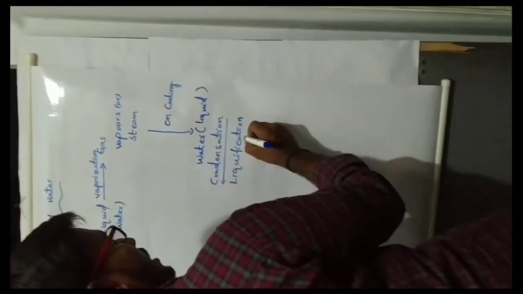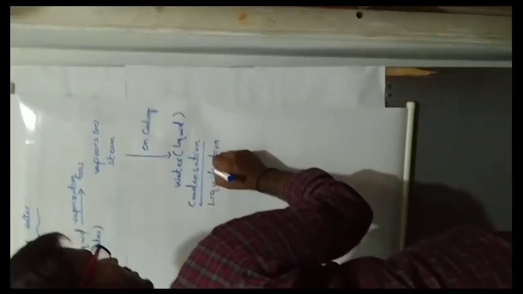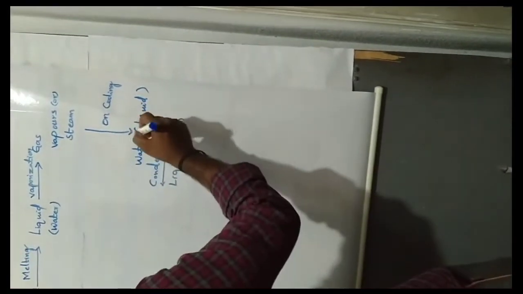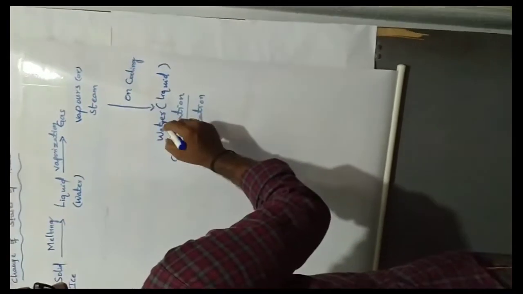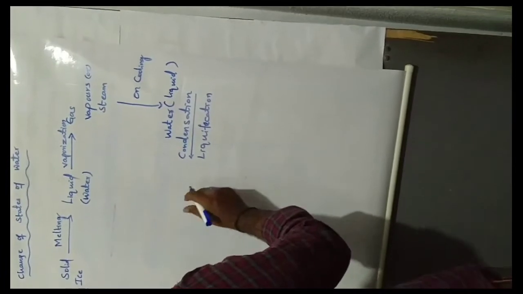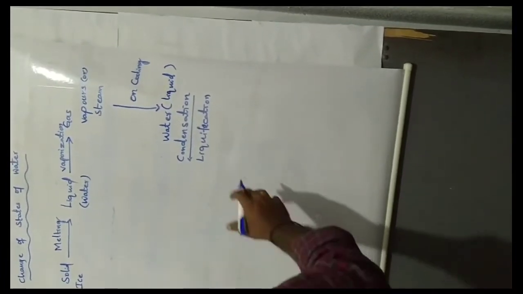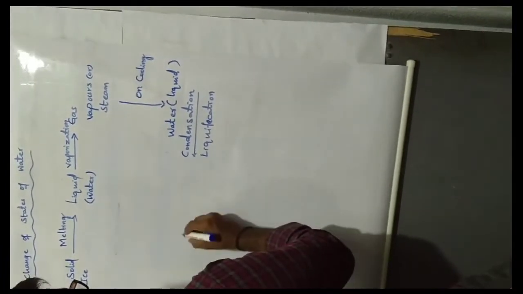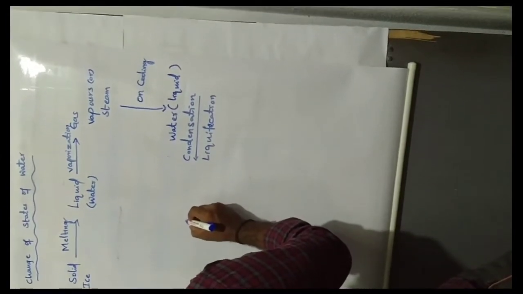Or liquefaction. So you can use liquefaction. In the same way, water on cooling. So that means water on freezing will change to the solid state.